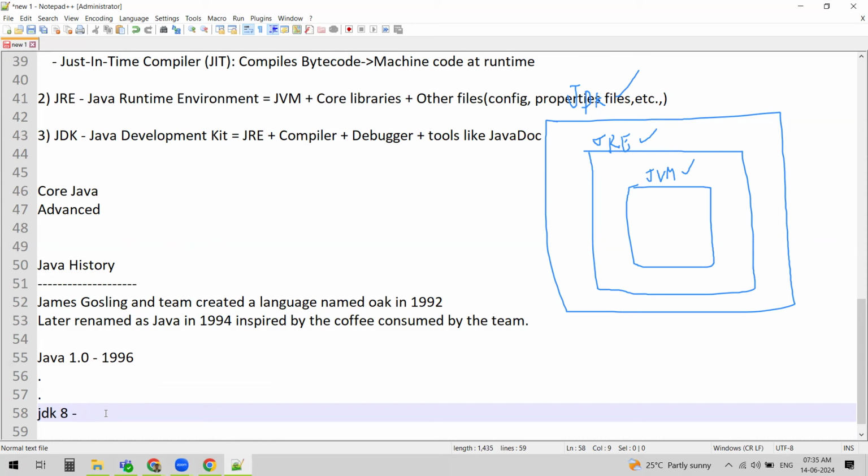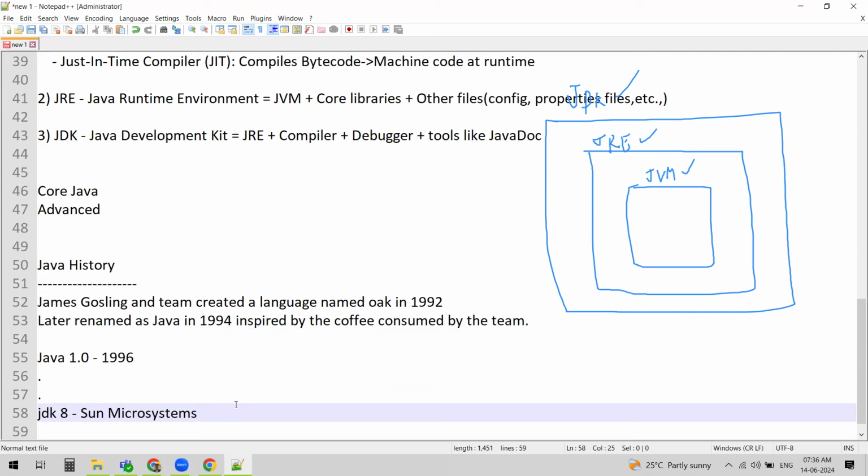JDK 8 is the notable one, which was developed by Sun Microsystems. Even James Gosling, when they were developing Java, was working for Sun Microsystems. JDK 8 is the last version developed by Sun Microsystems.